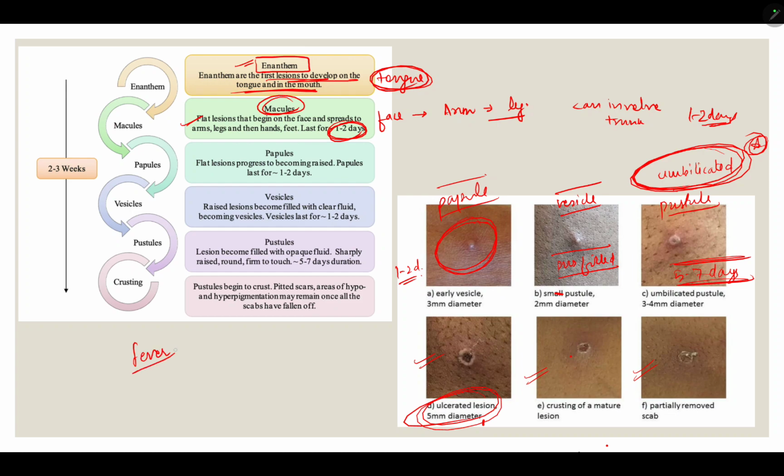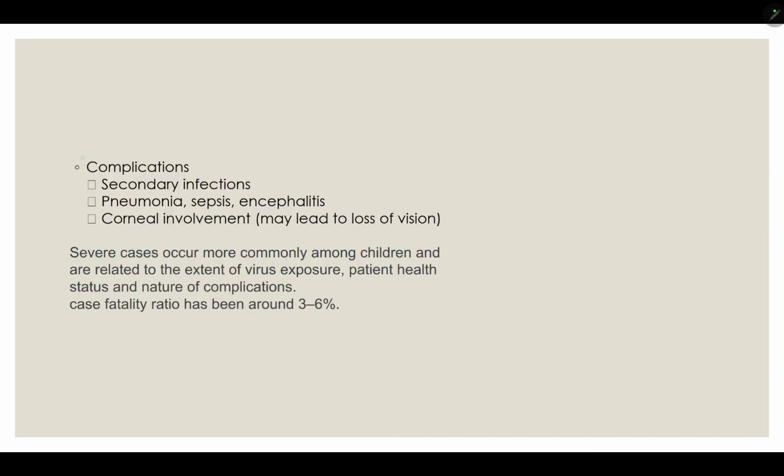Fever usually does not occur at the time of rash formation. But if present, we will think of secondary infection of the rash. So the complications: secondary infection, fever at the time of rash, immunocompromised state.